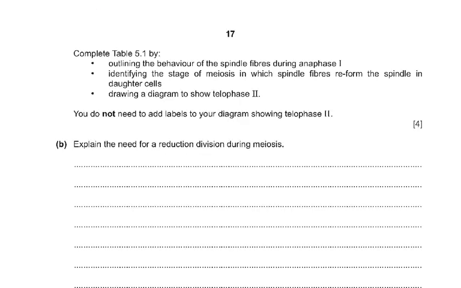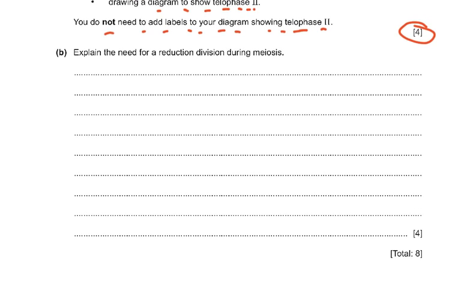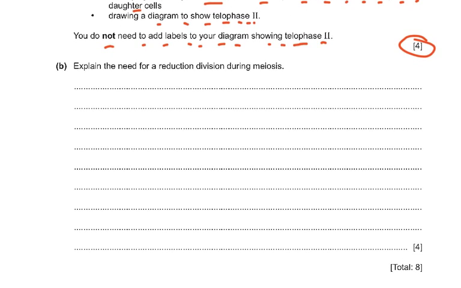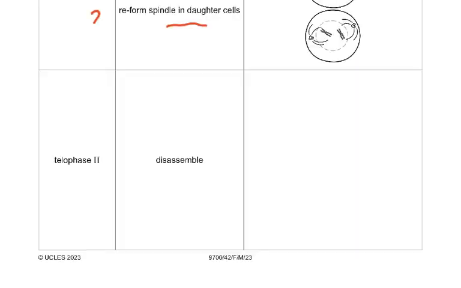Now it says complete table 5.1 by outlining the behavior of the spindle fibers during anaphase 1, identifying the stage of meiosis in which spindle fibers reform the spindle in daughter cells, and drawing a diagram to show telophase 2. You do not need to add labels to your diagram showing telophase 2. So this is 4 marks. And then it says explain the need for reduction division during meiosis. So a very direct question, a very easy question, only 8 marks, and I'm sure everybody could do this question.